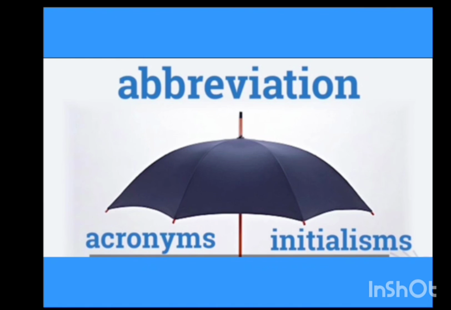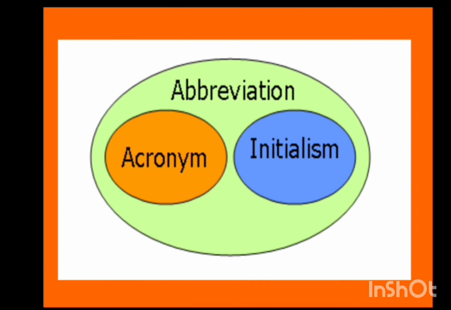The abbreviation is the short form of something, such as a word or a phrase. It is an umbrella term. Acronyms and initialisms are various forms of abbreviations. Acronyms form a new word, a pronounceable word. Initialisms are not pronounced as new words. For example, for the UN, United Nations, one of the agencies is WHO. It is an acronym, World Health Organization. We can pronounce it as a new word, WHO. This abbreviation is an acronym.